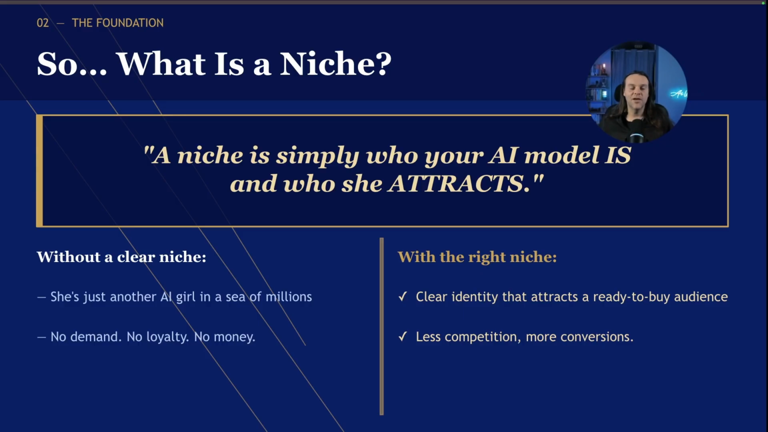It doesn't matter, okay? And a quick definition of what a niche is in terms of how it relates to AI models. A niche is simply who your AI model is and who she attracts. That's it, okay? That's the foundation, right? Without a clear niche, she's just another AI girl in a sea of millions. I'm sure you guys see AI girls absolutely everywhere, right? They flood your feed once you start liking and commenting on their stuff, right? I'm sure you guys have seen a million of them, right? This is really what's going to make you stand out, right? This is going to give you a purple cow, right?